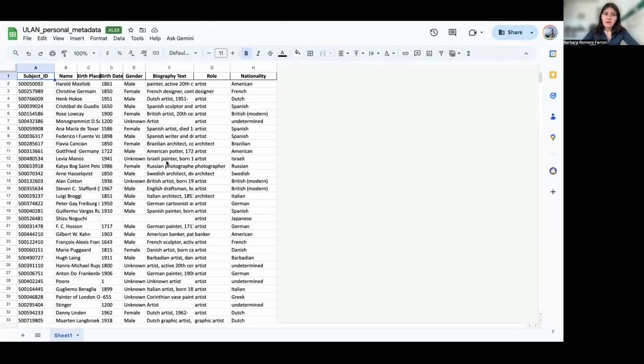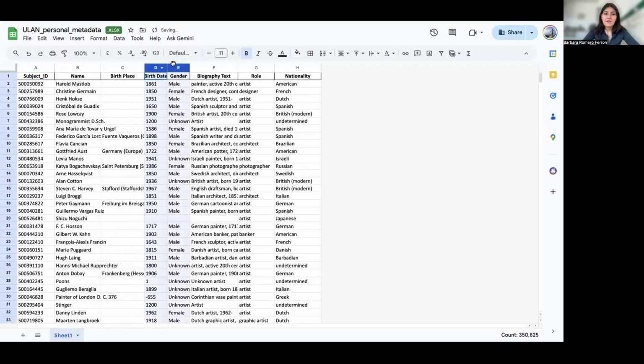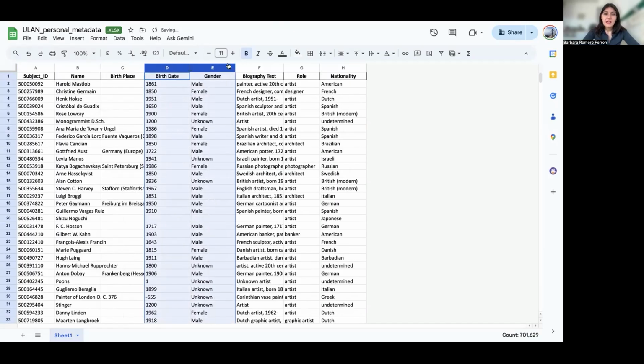So this is one of the first datasets, and it is useful because it has the subject ID that connects to the person. So that would be the person ID. Then you have the name, the birthplace, the birth date. Then you also have gender.